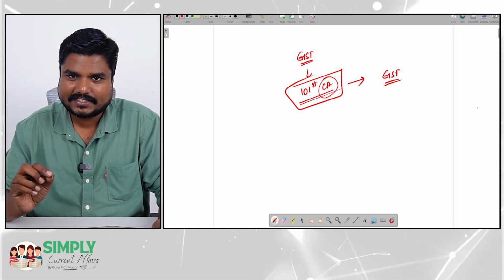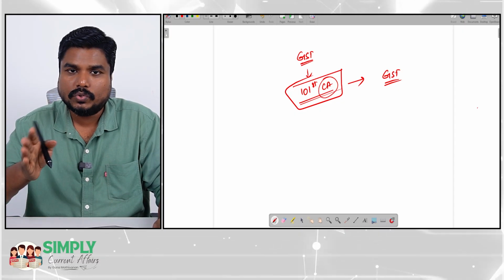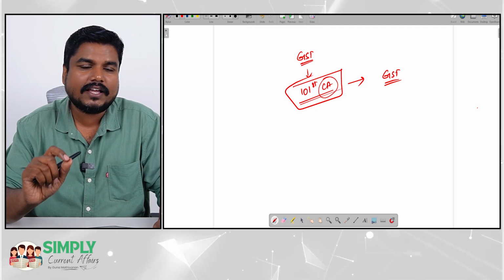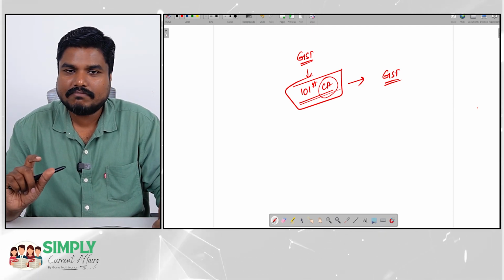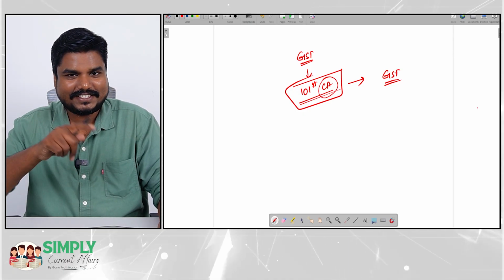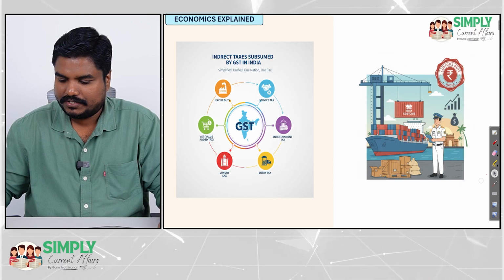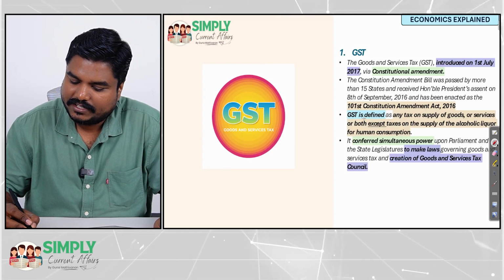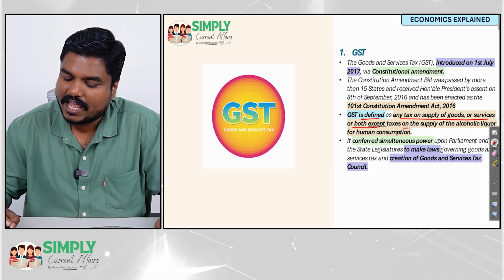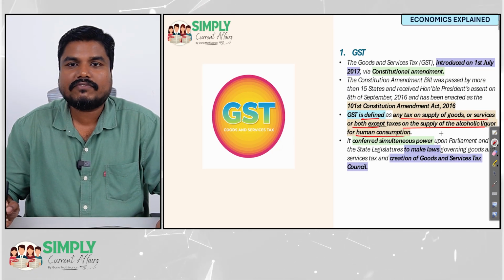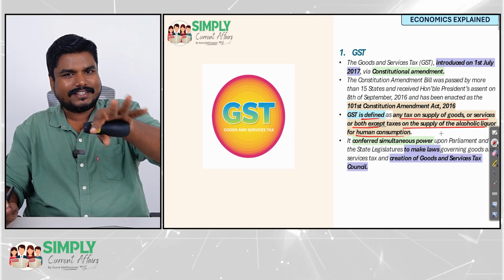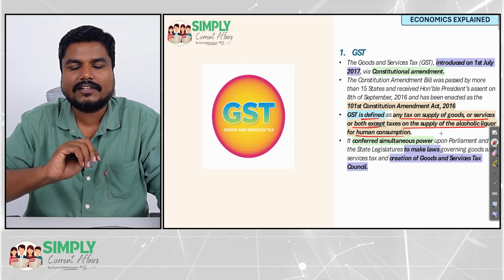GST is a tax on supply of goods or services or both, excluding alcoholic liquor for human consumption. This is how GST is defined in the constitution. I have given those notes. So GST is defined as any tax on supply of goods or services or both, except taxes on supply of alcoholic liquor for human consumption. That means GST can be imposed on any goods and services excluding alcohol.